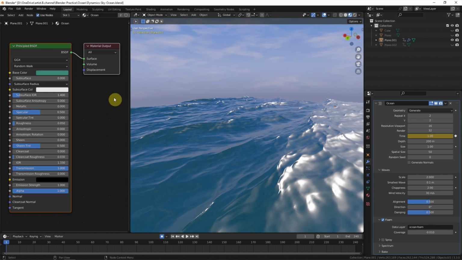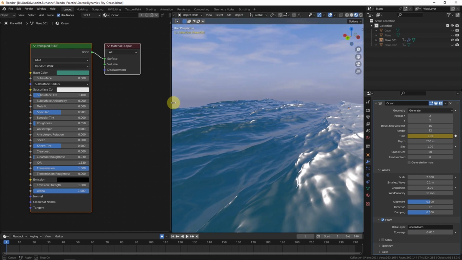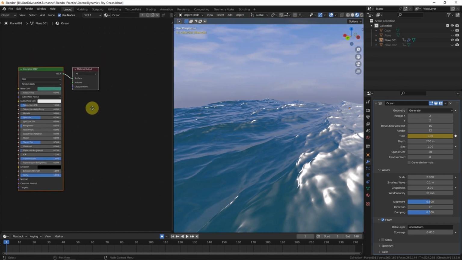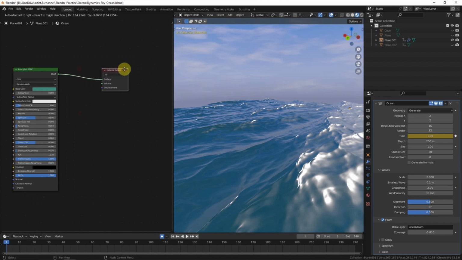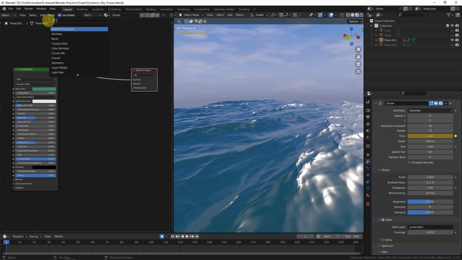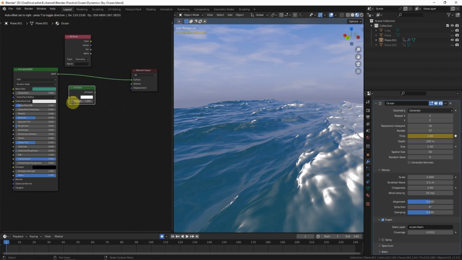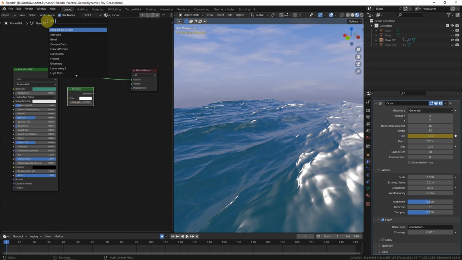And in the shader editor, to make the foam, I add the attribute node, emission node, and mix shader node.